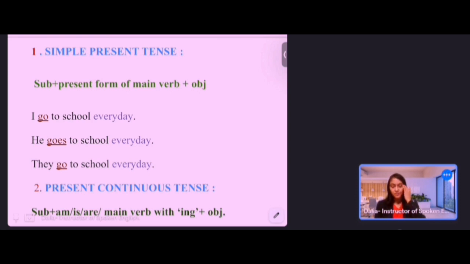And what about general truth? General truth means something which cannot be changed anymore. For example, I can say January is the first month of every year. I could write it down here.